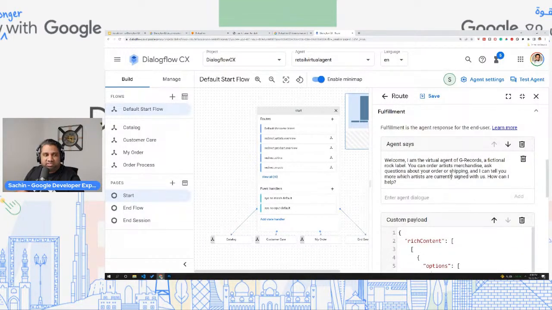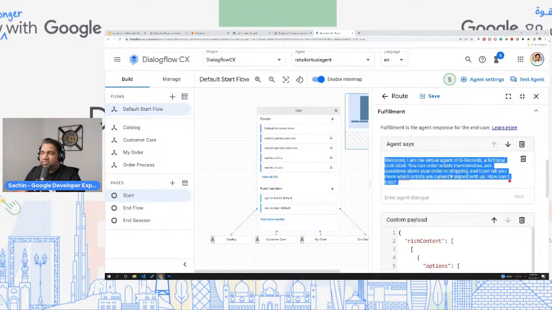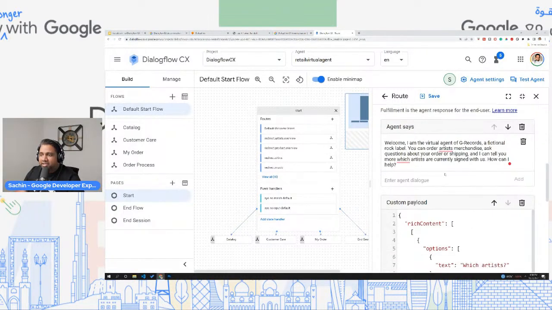Okay, come down. What should be the fulfillment, or what should be the response of this specific intent match? We are saying over here, okay, welcome. I'm a virtual agent of G Records, a fictional rock label. You can order artists, merchandise, and ask questions about your order or shipping. And I can tell you more about which artists are currently signed with us and how I can help. Right. So this is what the welcome greeting is going to be.